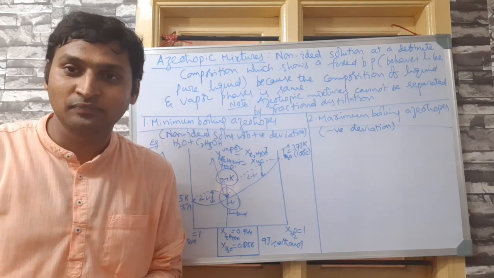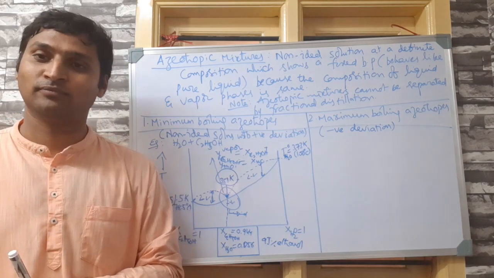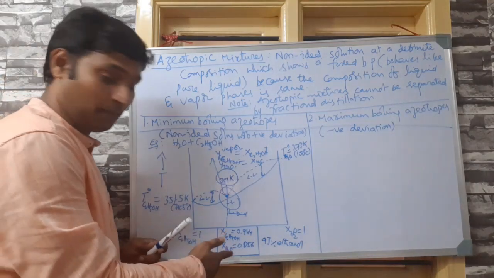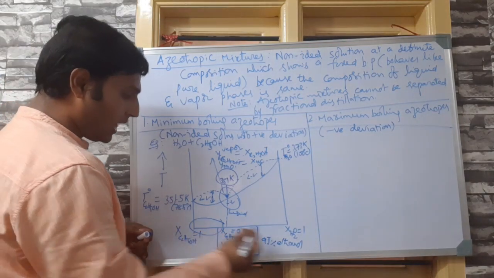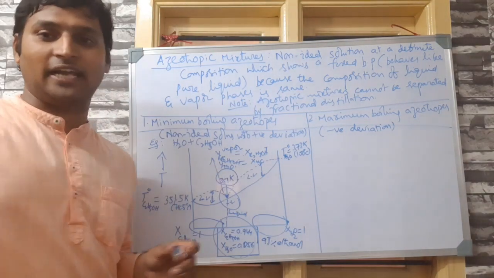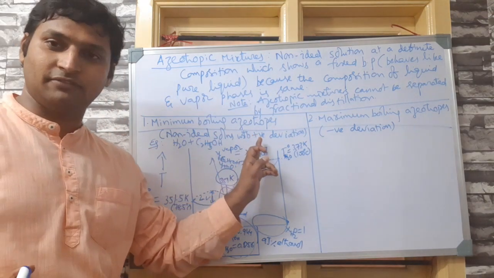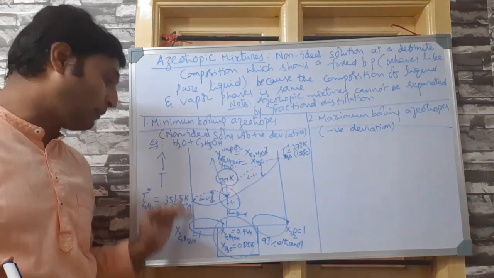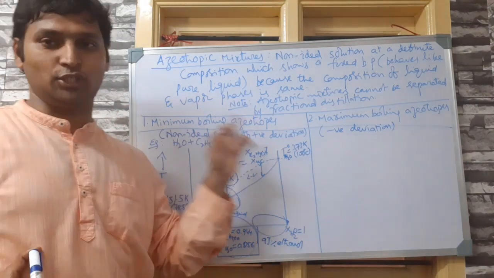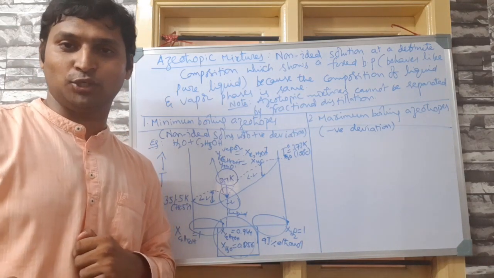Did I separate them? No. Did I enrich the distillate with any one particular liquid? No. That is an azeotropic mixture. It happens only at a particular temperature, a particular composition. See, beyond this, in all these compositions, you can distill them. At this composition, you can't fractionally distill it. And that is happening with a non-ideal solution with positive deviation. That is, it is showing a lower boiling point than both the pure liquids. They are called minimum boiling azeotropes. Understood? Let us go to maximum boiling azeotropes now.